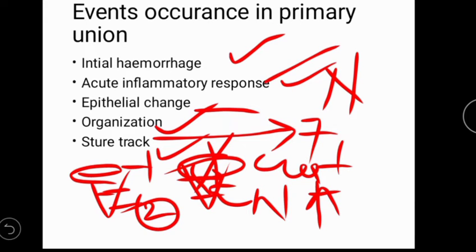This is primary, this is 24 hours, this occurs in 3 to 5 days. Then organization occurs on the 5th day. New collagen formation occurs, fibroblasts invade the wound area, scar tissue will be formed, and the inflammatory and epithelial surface is also formed in the organization.